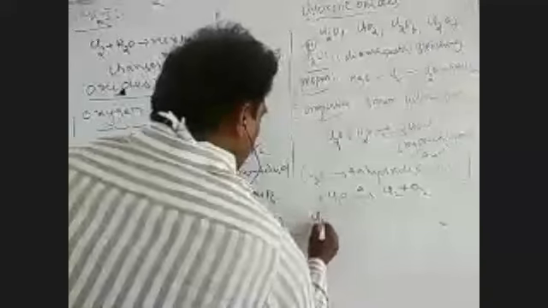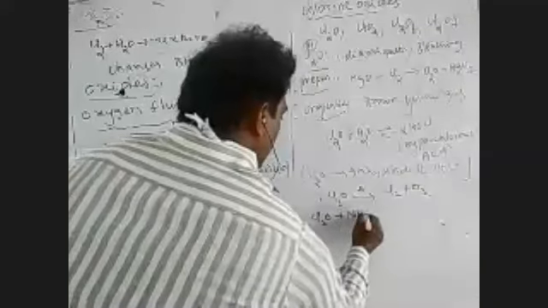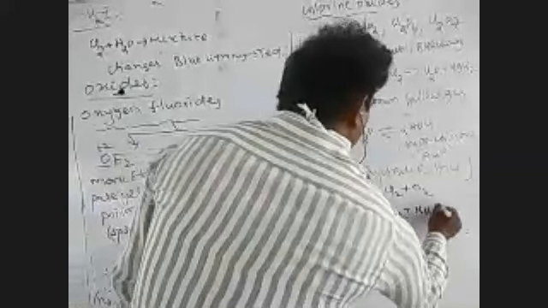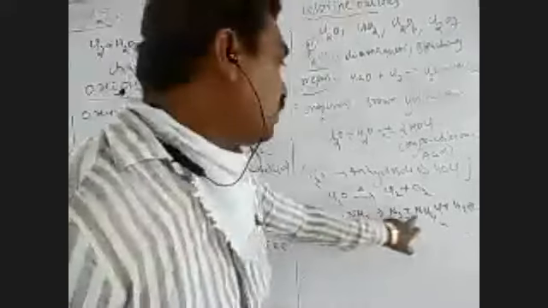When Cl2O reacts with ammonia, the compounds formed are N2 plus NH4Cl. H2O is also produced. So when Cl2O reacts with ammonia, we take the products as N2 plus NH4Cl plus H2O.